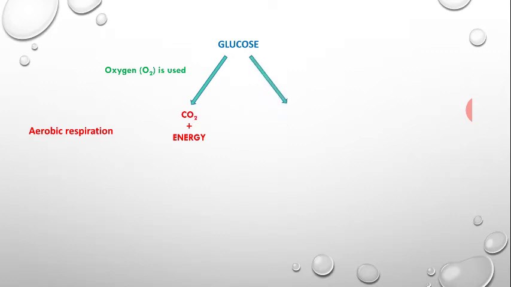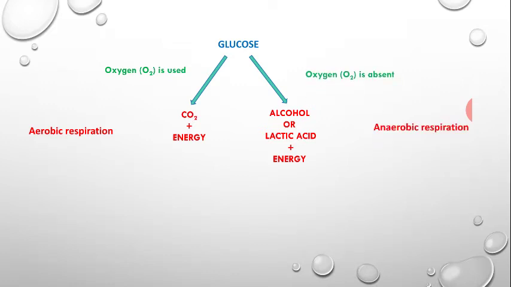Next, if the oxygen is absent, what will happen? It will convert into alcohol or lactic acid, and a certain amount of energy will also be released. This process, the conversion of glucose into alcohol or lactic acid with release of energy, is known as anaerobic respiration. Anaerobic because air is absent, because oxygen is absent.